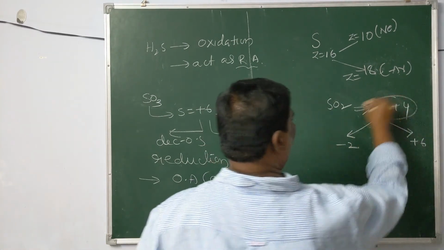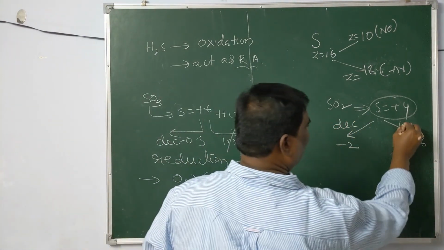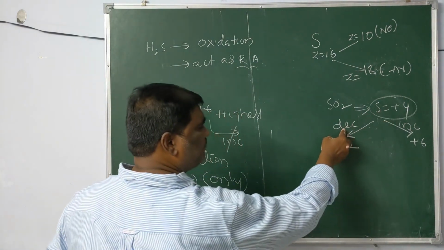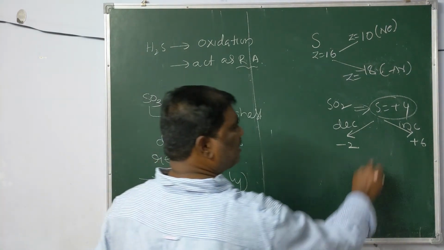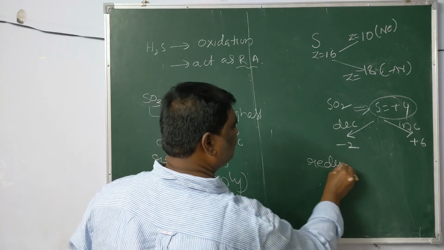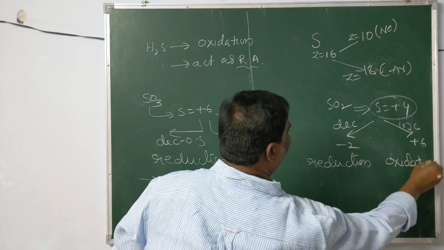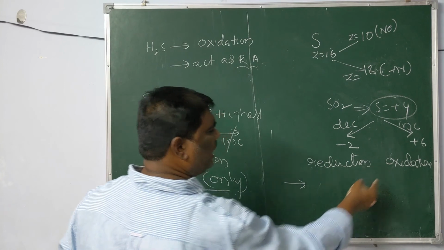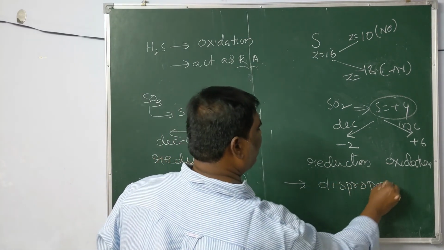So +4 has possibility to decrease and +4 has possibility to increase. That means this species has possibility to undergo reduction and possibility to undergo oxidation. Thus the species undergoes reduction as well as oxidation. This species undergoes disproportionation.